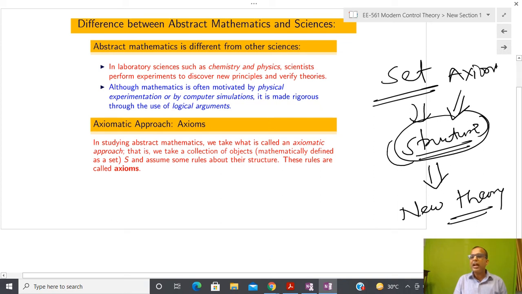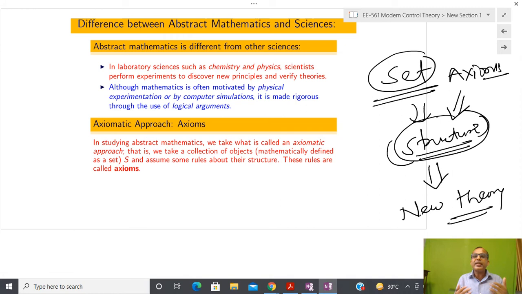So now I hope you understand that I have a collection of objects. Mathematicians take some collection of objects, and after that they say that the objects should satisfy some kind of assumptions, and if you globally believe and accept those without proof, then you are able to get some new theory. That is the framework in which mathematicians work. We are also working in the same framework.